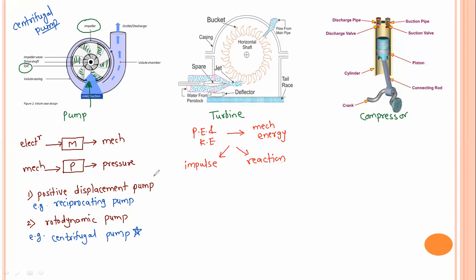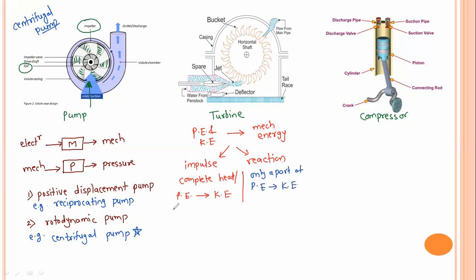So in case of impulse, the complete head or potential energy is first converted into kinetic energy, while in case of a reaction turbine, only a part of the potential energy is converted into kinetic energy.